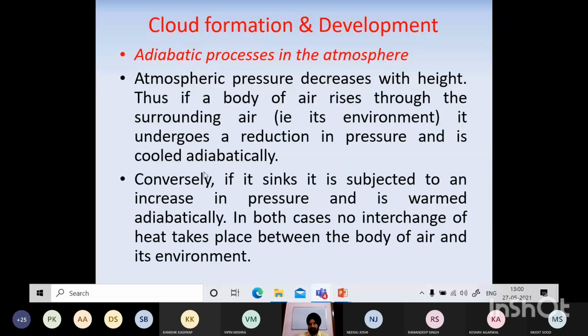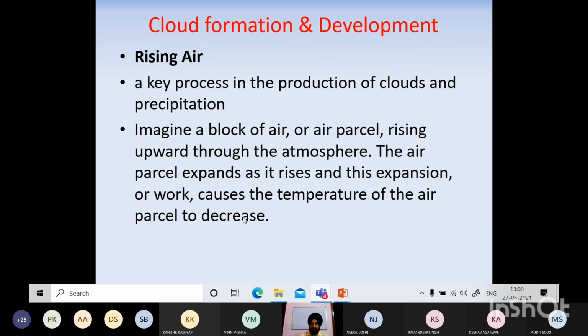Conversely, if it sinks, it is subjected to increase in pressure. So if the air rises, the pressure also decreases and the temperature also falls. Now, for this same reason, rising air is a key process in the production of clouds and precipitation. Now imagine a block of air or air parcel rising upward toward the atmosphere. The air parcel expands as it rises, and this expansion or work causes the temperature of air to fall.